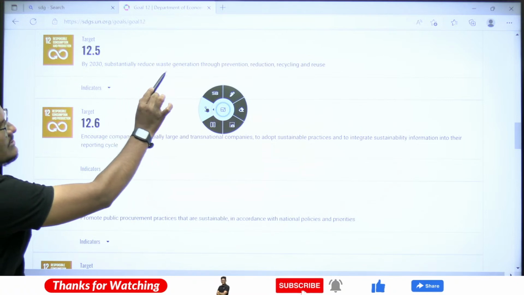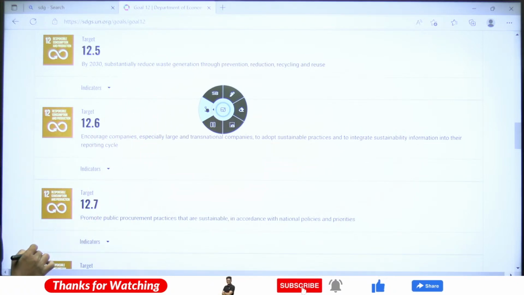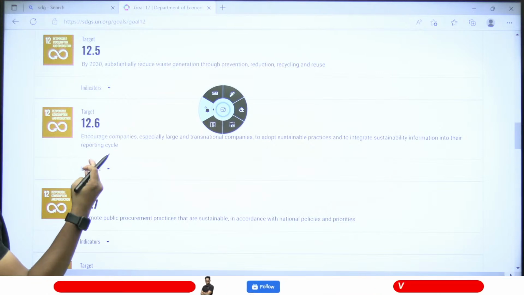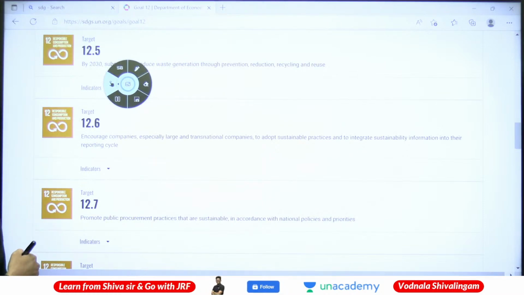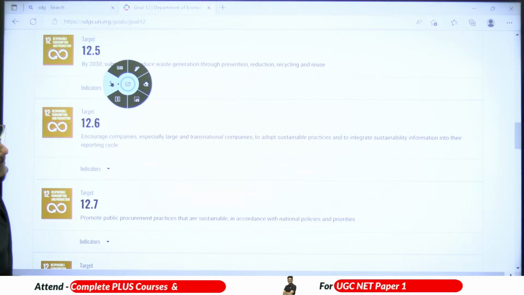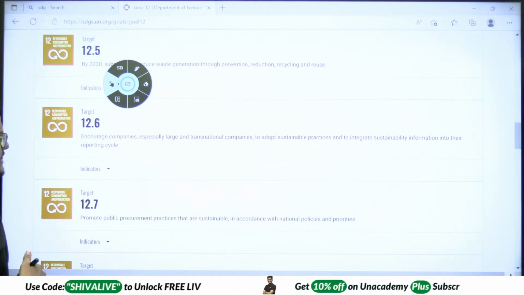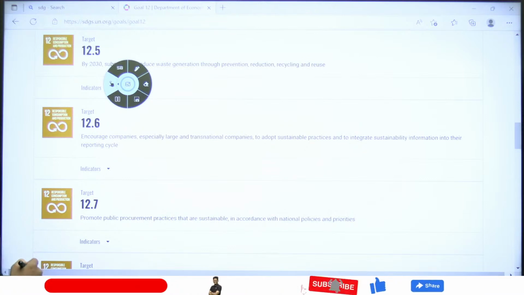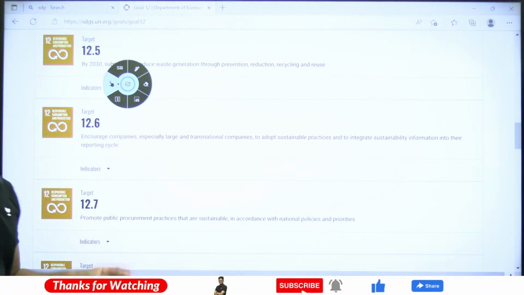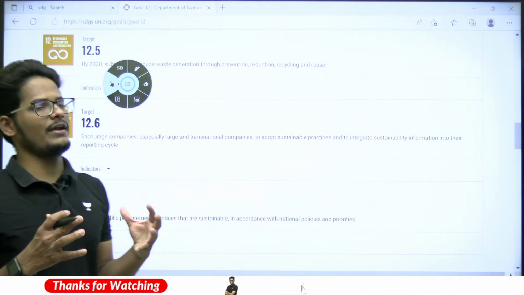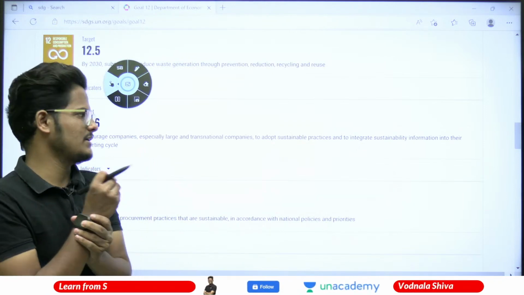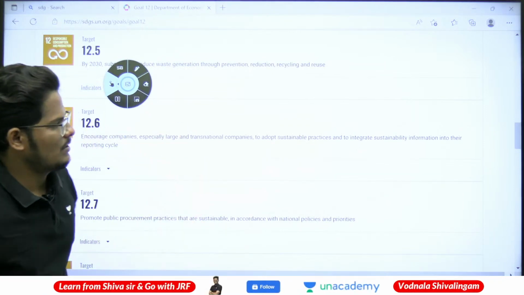And substantially reduce waste generation through prevention, reduction, recycling and reuse. The three R's need to be followed: reduce, reuse, recycle. Next, encourage companies, especially large transnational companies, to adopt sustainable practices and to integrate sustainability information into their reporting cycle. Transnational companies, not transactional, sorry. Transnational companies means the company doesn't have a proper headquarter recognition. It is a company which is working throughout the world, right?